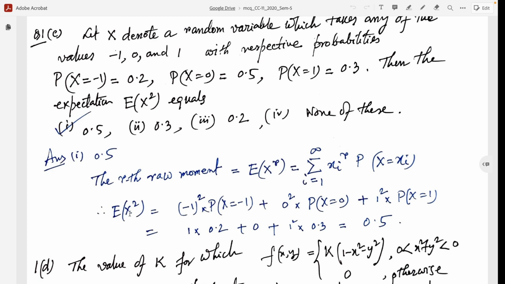So the expectation of capital X² equals, here x_i is -1. Say x1 equals -1, x2 equals 0, and x3 equals 1.